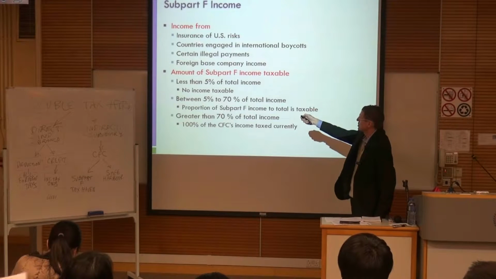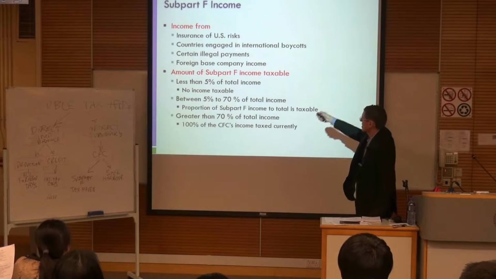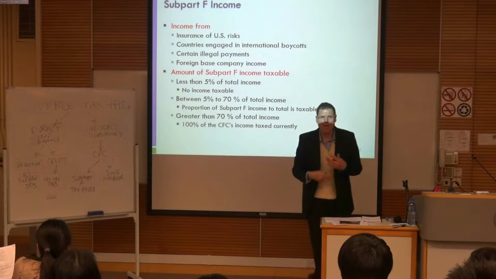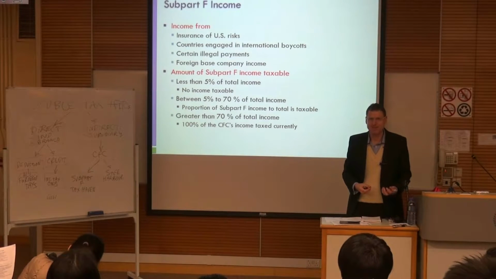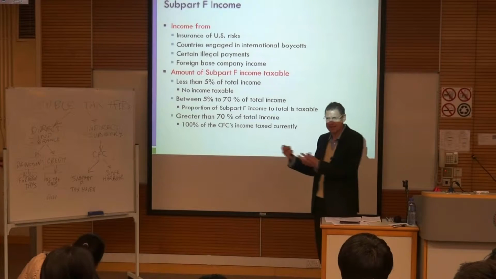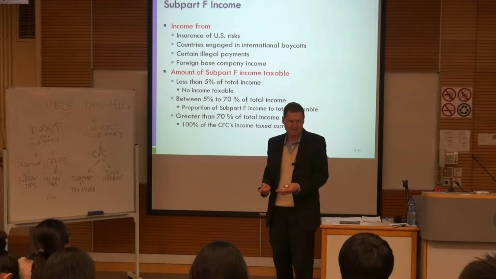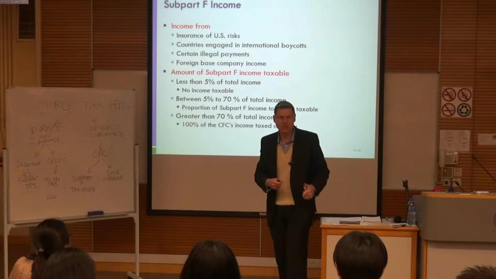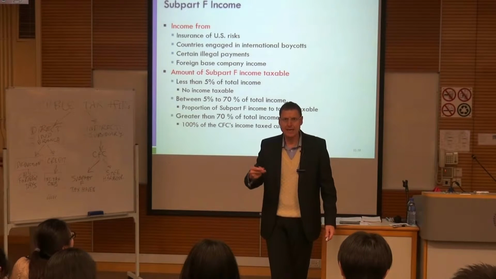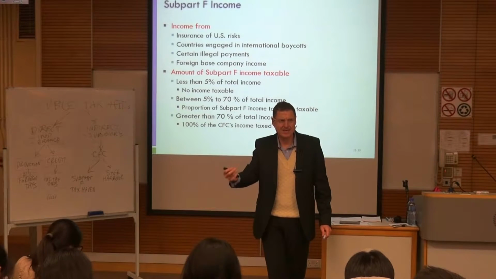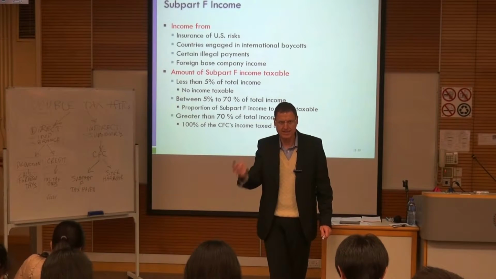When you have income from insurance, companies engaged in international boycotts, illegal payments, foreign-based company income, we're talking about non-manufacturing income. You have a company in another country, but it's not making money by manufacturing stuff. Like Baidu has a subsidiary in the Cayman Islands that's selling services to Baidu in China, and then it's listed in New York.